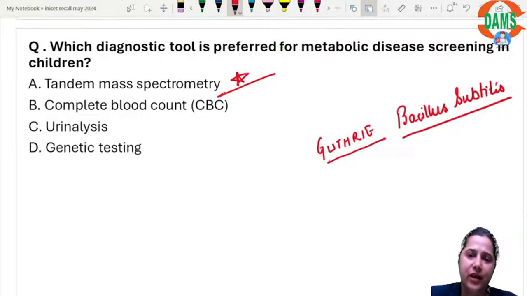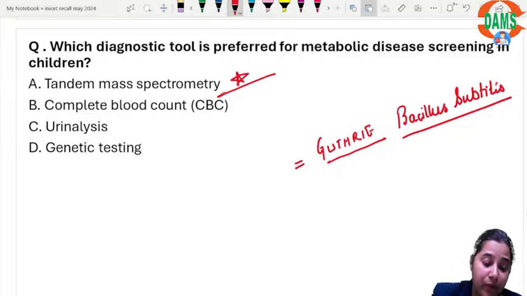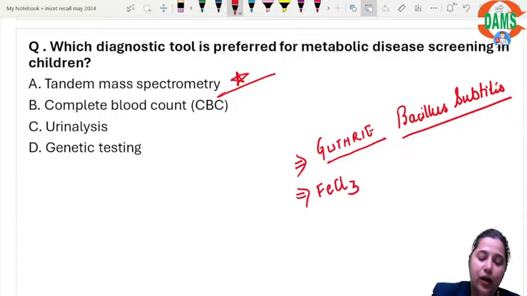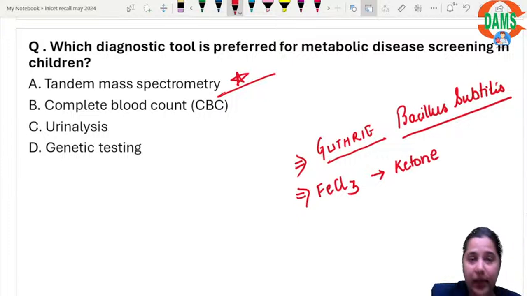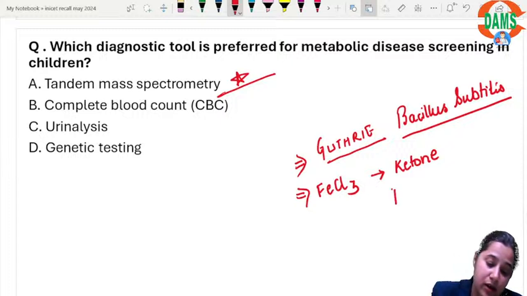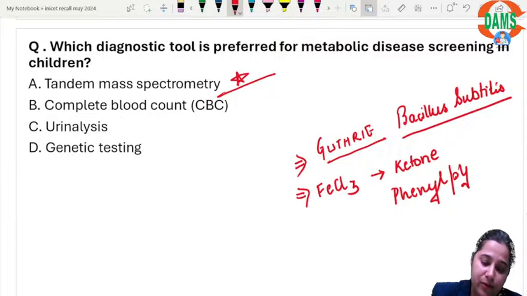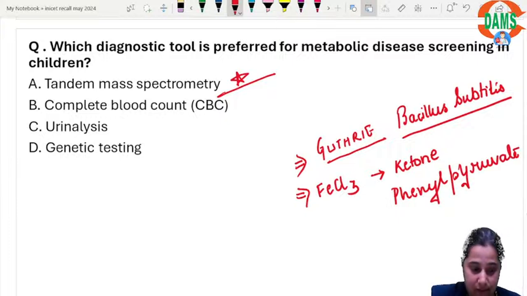If it is showing colonies, that means the bacteria is eating phenylalanine and is happy and growing. And then there is the ferric chloride test, which detects ketone in the urine. In phenylketonuria, the ketone is phenylpyruvate, and that is the reason we call it ketosis.